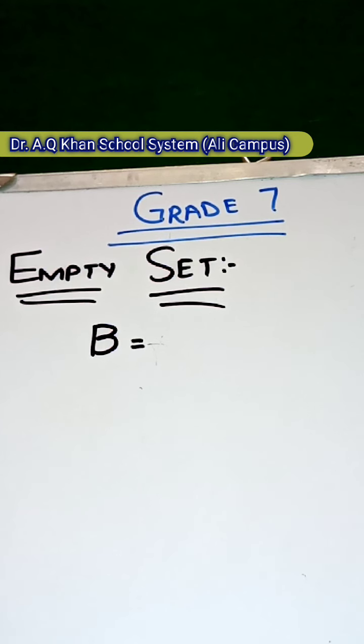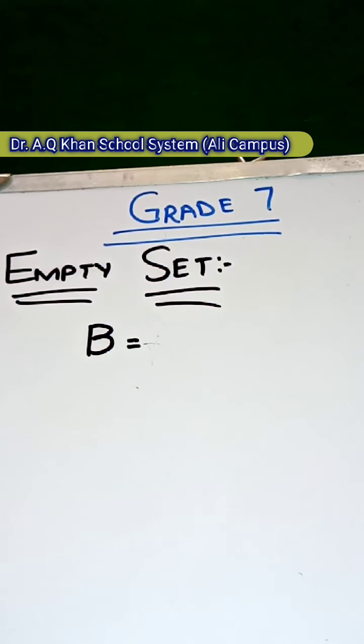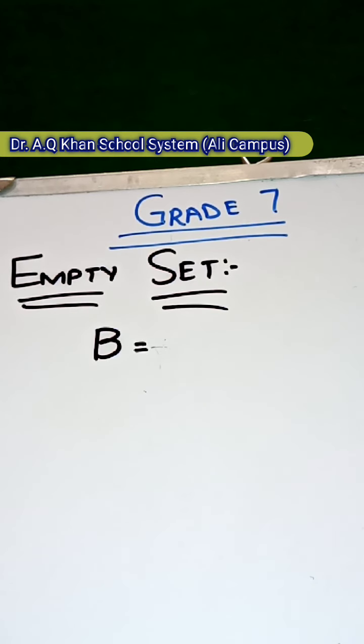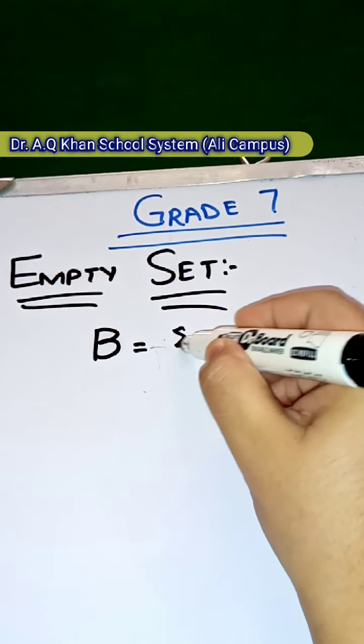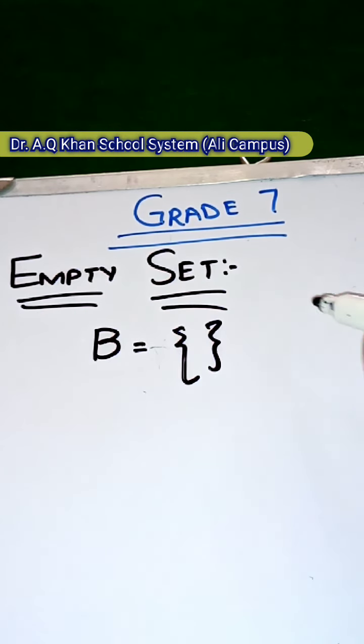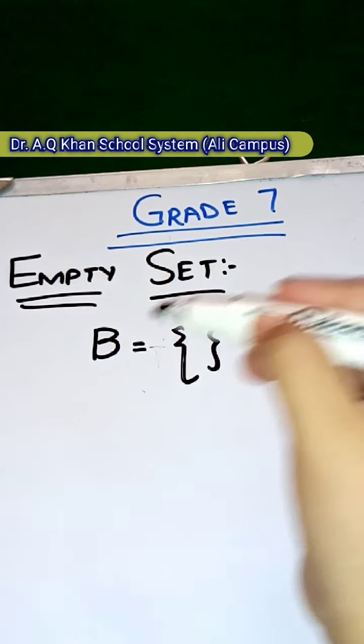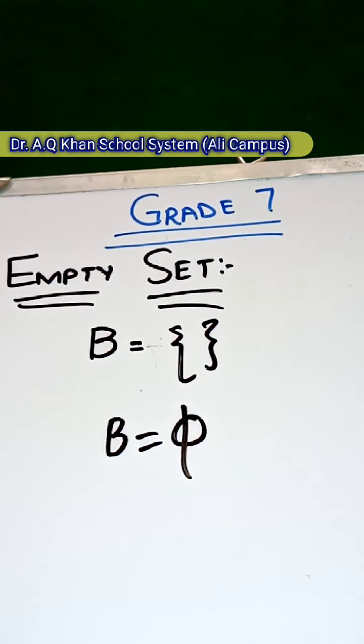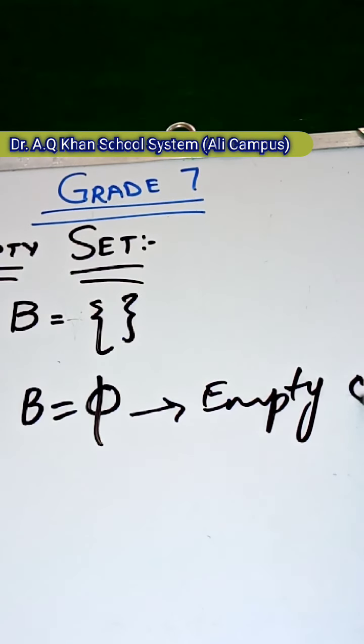Now I will explain the empty set. In the example, B equals the integers between 0 and 1, so B equals the empty set. B equals empty set.